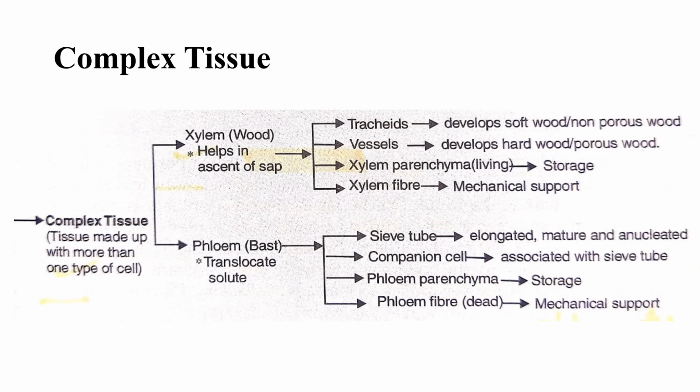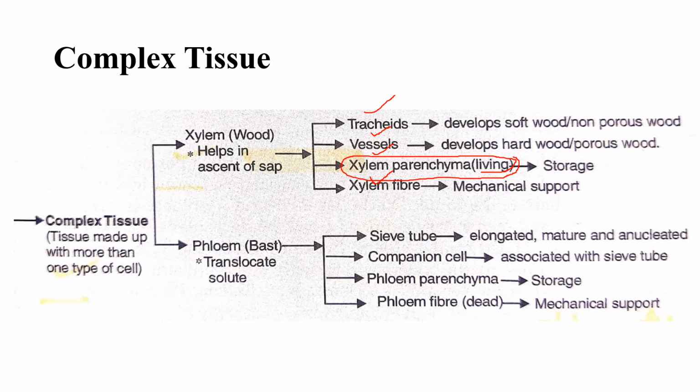Then complex tissue. So that is all about simple permanent tissue. Now complex permanent tissue: one is xylem and the second is phloem. Xylem has four components: first tracheids, second vessels, third xylem parenchyma, and fourth xylem fiber. Xylem parenchyma is the only living component of the xylem.